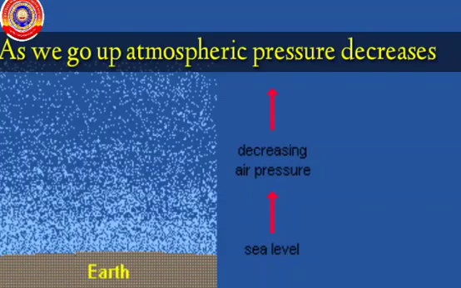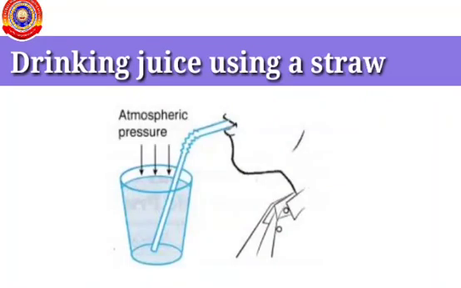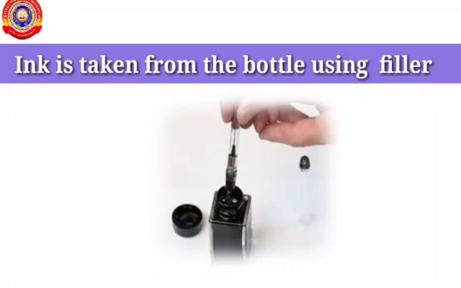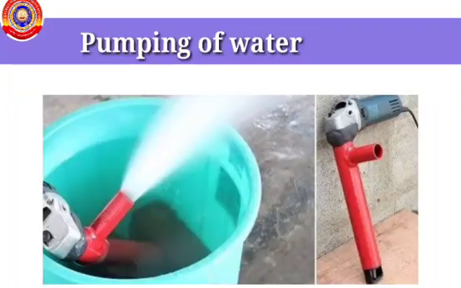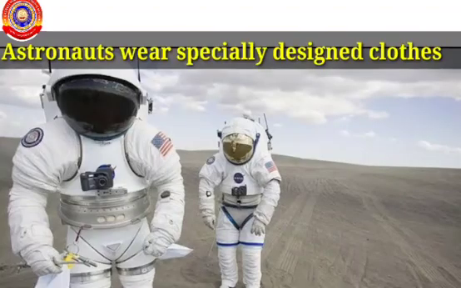Let's see some of the situations where atmospheric pressure is made use of. Drinking juice using a straw. Ink is taken from the bottle using a filler. Pumping of water. Then, do you know why astronauts use specially designed clothes?